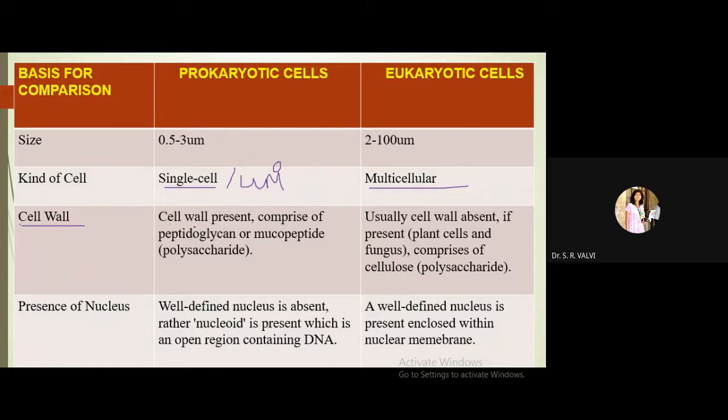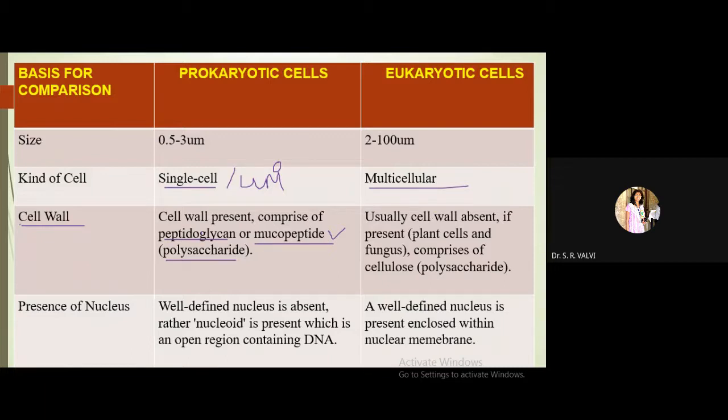See, cell wall is present in a prokaryotic cell, but it is made up of peptidoglycan or mucopeptide. This is one kind of polysaccharide, right? This is the chemical composition of the cell wall of prokaryotic cells; you have to remember it is made up of peptidoglycan or mucopeptide.